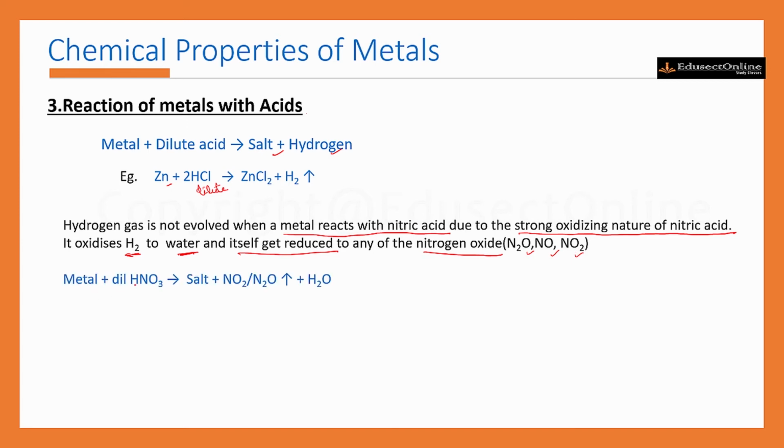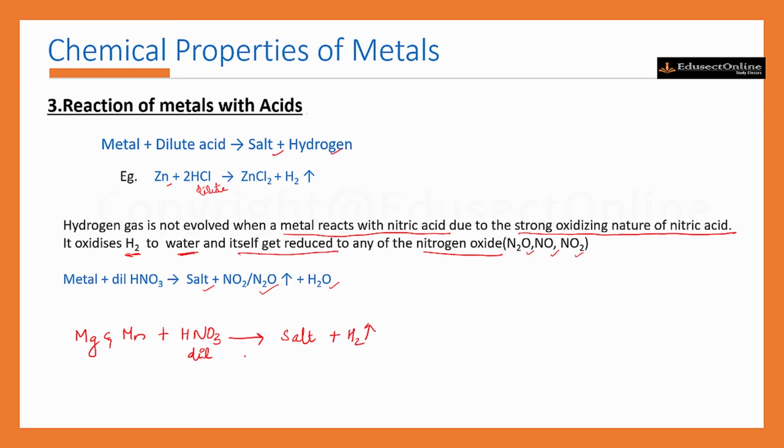Like this, metal plus dilute HNO3, that's nitric acid, forms its salt and any of the nitrogen oxides and water. But there is one exceptional case, it is for magnesium and manganese. These can react with dilute nitric acid, that is HNO3, to form their salt and hydrogen gas.